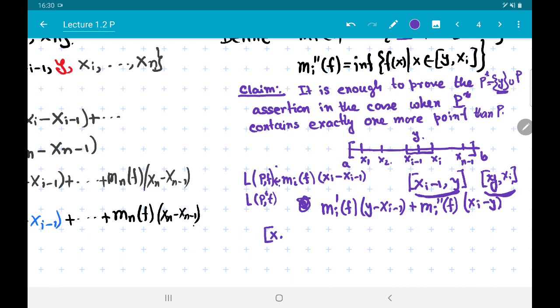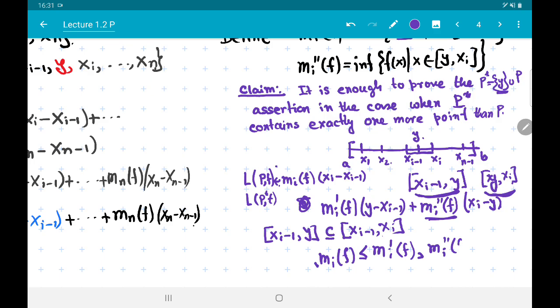Note that xi minus 1 comma y is contained inside the interval xi minus 1 comma xi. What does it mean? It simply means that Mi of f is less than or equal to Mi prime f. Similarly for this, the interval y comma xi is contained inside the bigger interval, the ith subinterval of P, and consequently we also note that Mi double prime f is also bigger than or equal to Mi f.